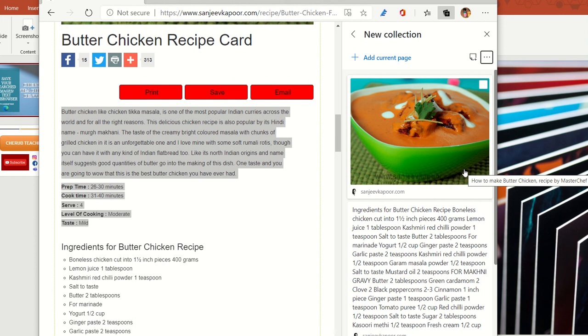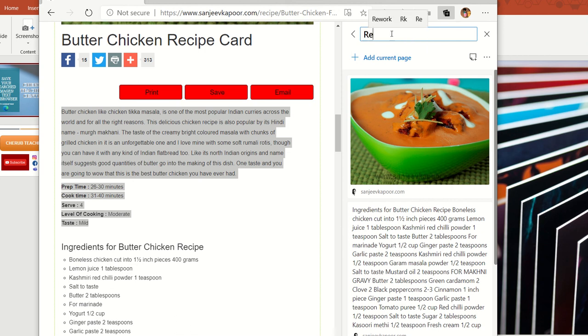because I'm not saving the entire URL to go ahead and access later on. Rather, I am saving the specific text or the picture, an immediate fix that I can use in my project report in case I'm preparing it. In case it is a recipe file, you can even save the pictures, copy paste them, send it to your Word file, whichever it is, and use it later on.